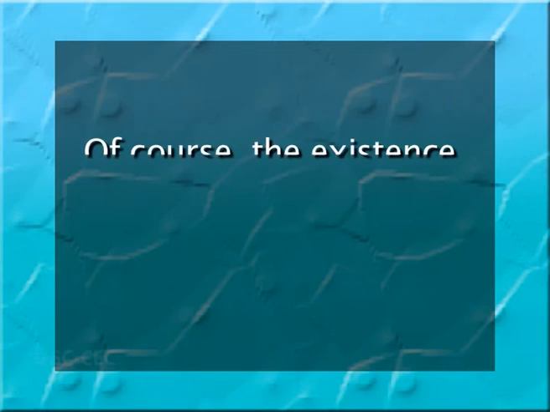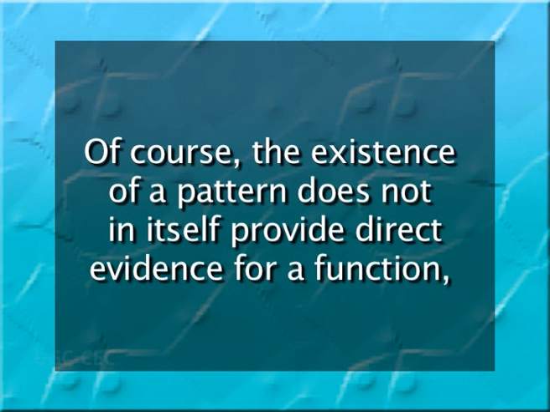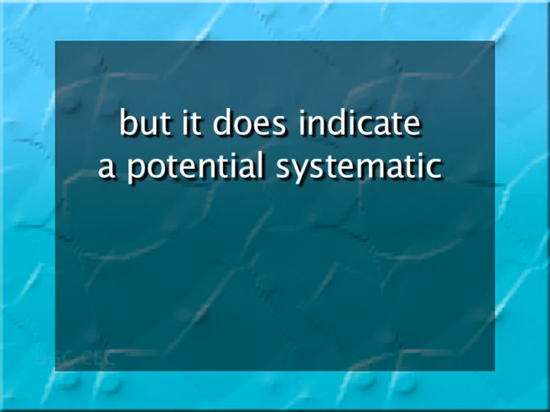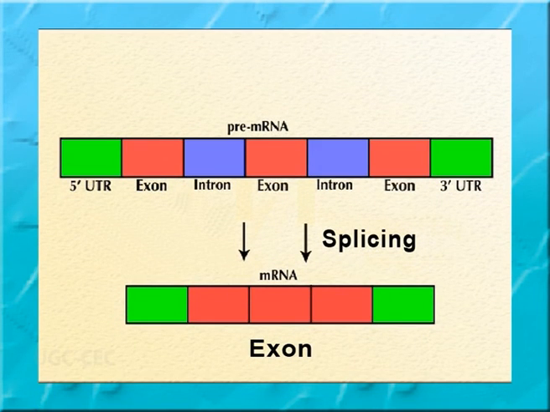The finding that introns manifest the same complex pattern of communication found in human speech supports the supposition that they carry functional information. Of course, the existence of a pattern does not in itself provide direct evidence for a function, but it does indicate a potential systematic cause exists which produces the pattern found. Transcription of introns to small regulatory RNA, known as microRNA, has been found to be the most important role of introns.